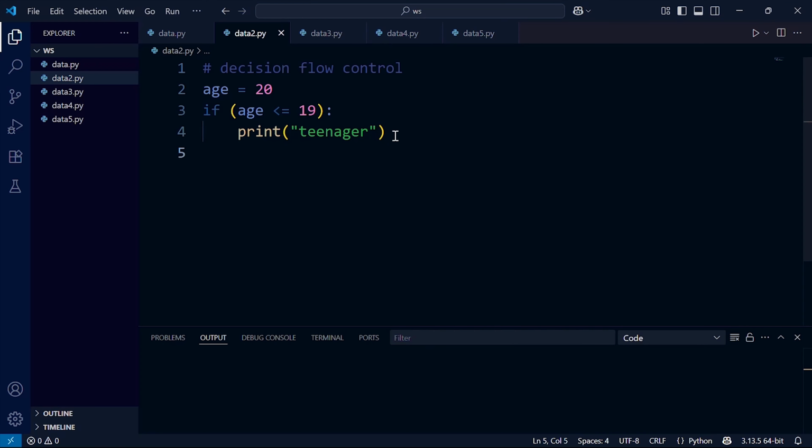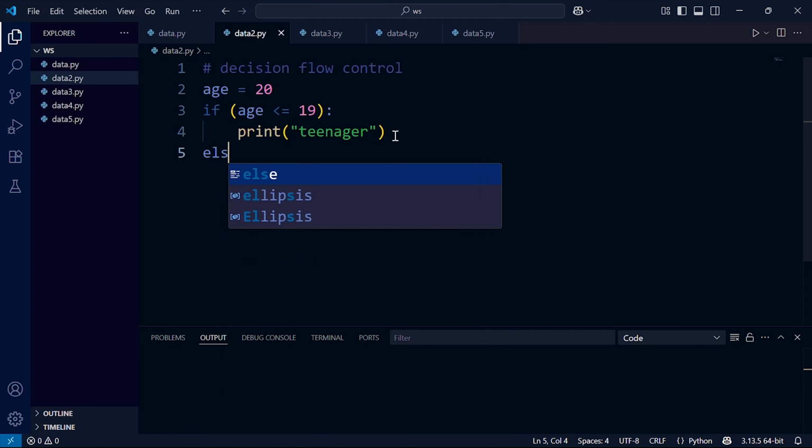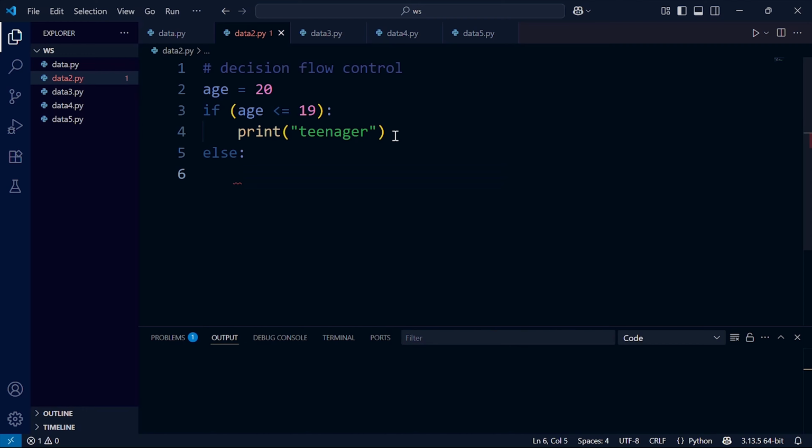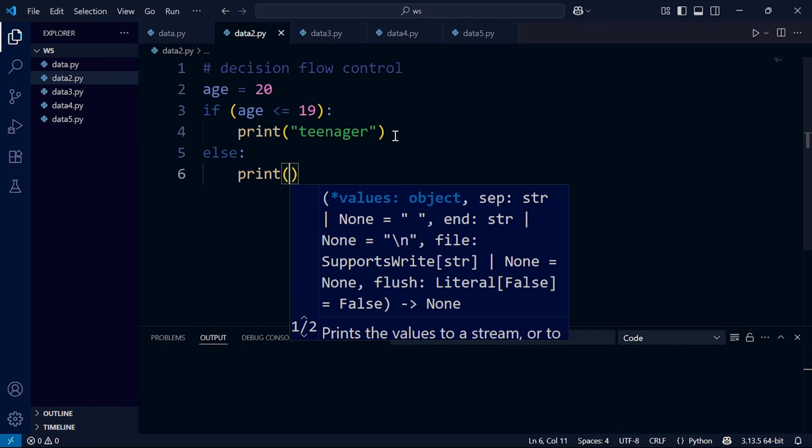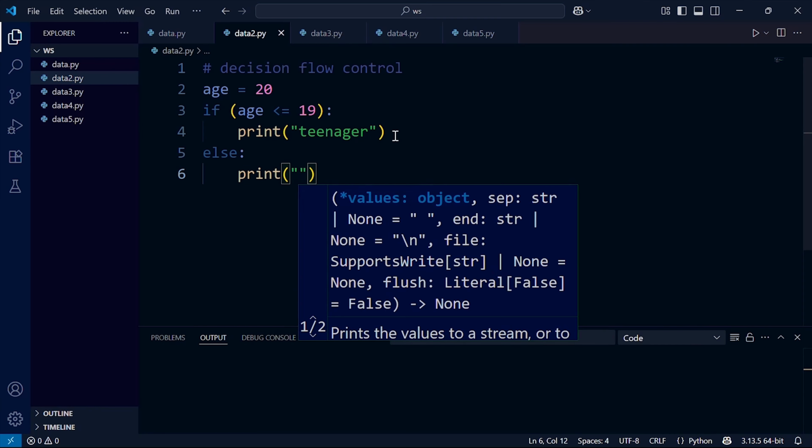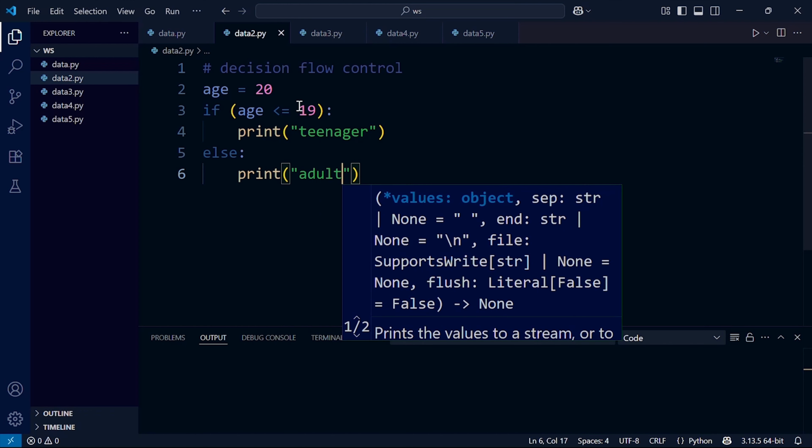Now we simply click enter and remove this indent, write else, and print adult. If the age is greater than 90, it will show is adult.